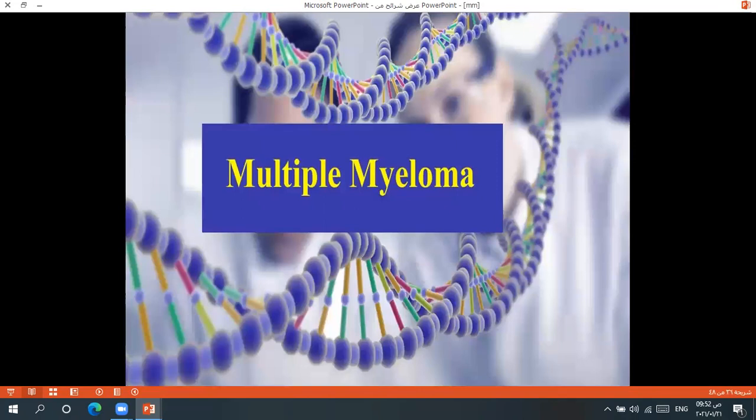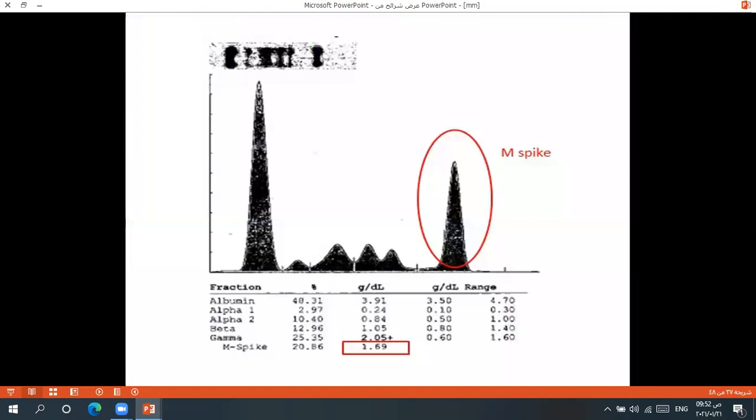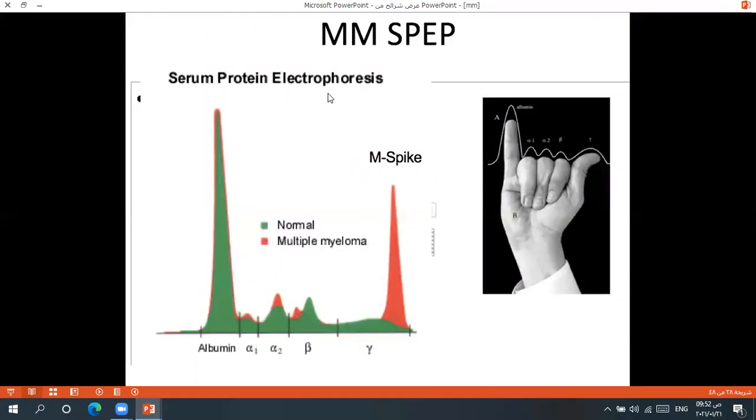So the diagnosis of multiple myeloma depends upon the plasma cells in the marrow and upon the clonal protein, diagnosed by the M spike on serum protein electrophoresis. This is the M spike, the monoclonal protein in the gamma region. This is normal protein.